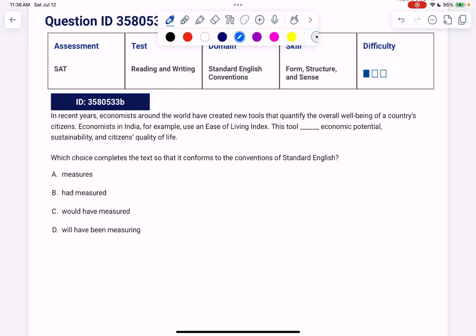Again, this section will always give us the same question here, so this is the first and last time you're going to hear me read it. Which choice completes the text so that it conforms to the conventions of standard English?